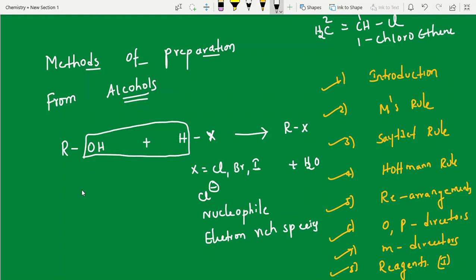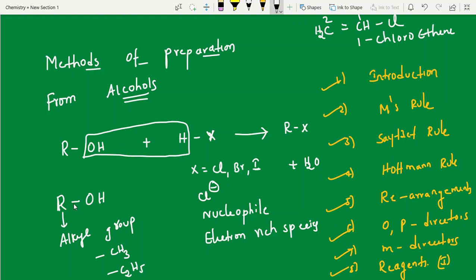Okay, a very important point, listen: in ROH, this R is an alkyl group. This is where people get confused, so I am stressing the point. Alkyl group. This is the methyl group, students. Next is the ethyl group, like this. Alkyl group.